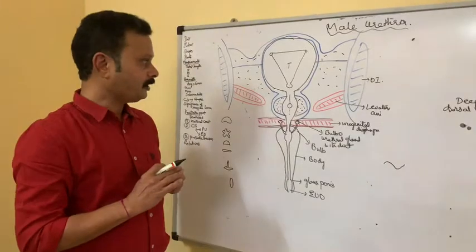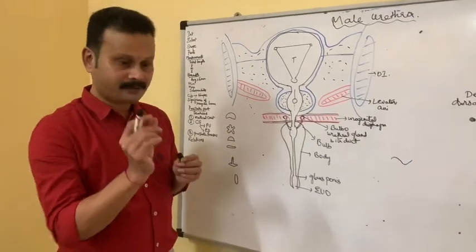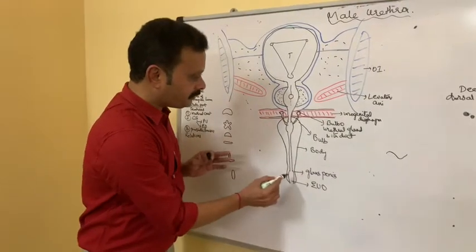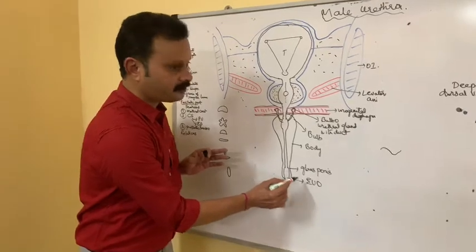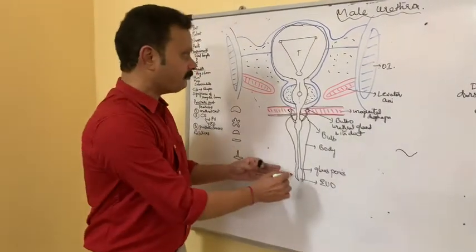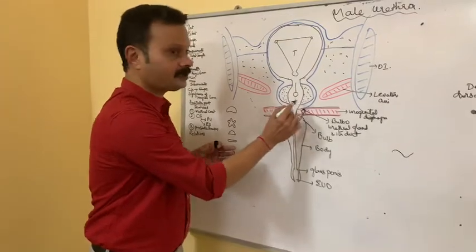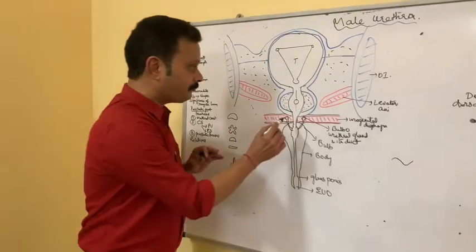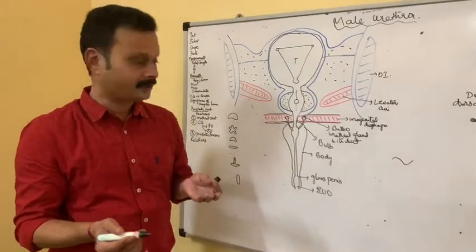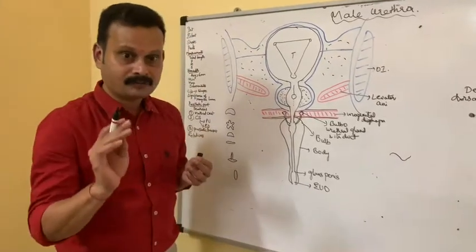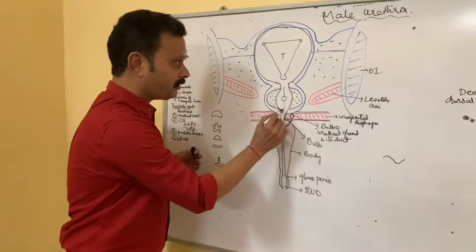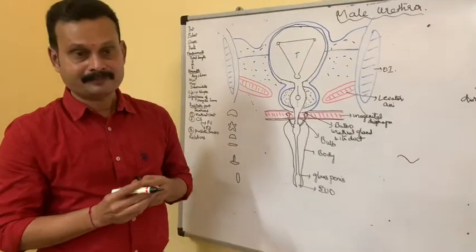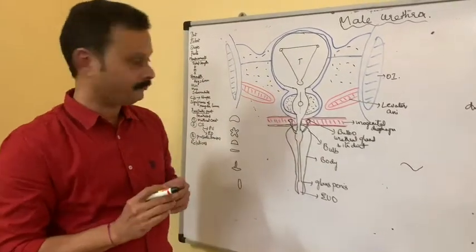Breadth. The average breadth is 6 mm. The minimum breadth is seen at the external urethral orifice, which is around 4 mm. The maximum breadth is seen in the prostatic urethra, which is around 8 mm. The membranous part is around 5 millimeters. So at the external urethral orifice, the breadth is 4 mm, it is the thinnest. At the prostatic urethra, it is wider, 8 mm. Average being 6 mm. At the membranous part, it is 5 mm.